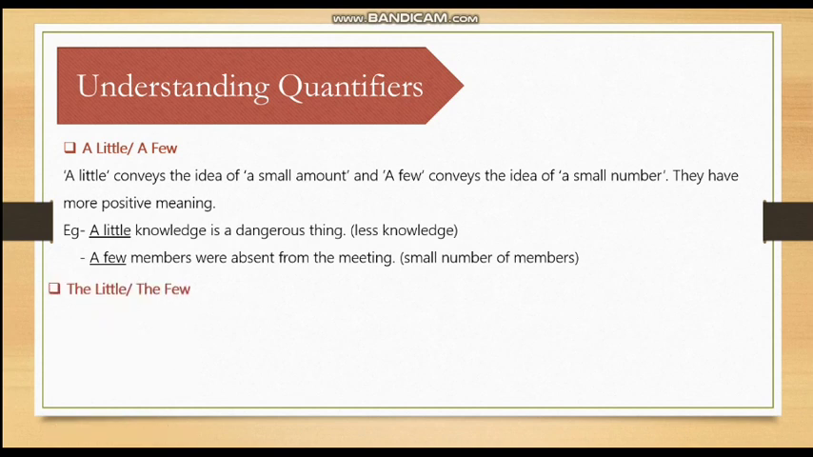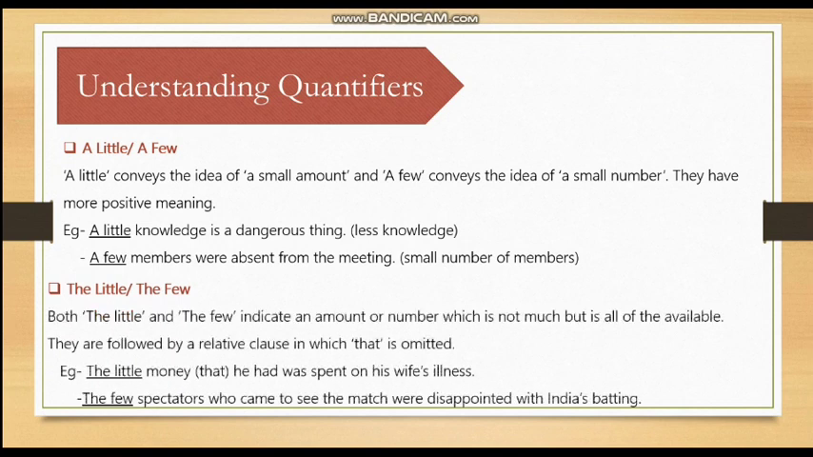Now third is the little and the few. Both the little and the few indicate an amount or number which is not much but is all of the available. They are followed by a relative clause in which that is omitted. Now the little and the few means not much, मतलब ज़्यादा नहीं, but जितना भी है वो सारा. So when we have जितना भी है, that condition, we use the little and the few.